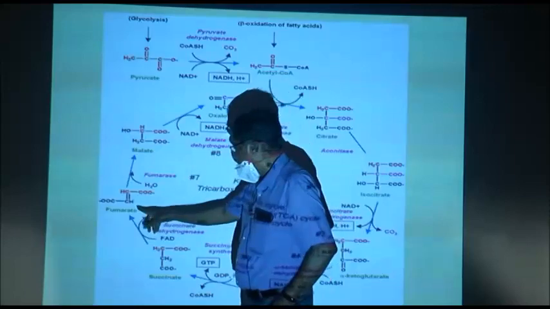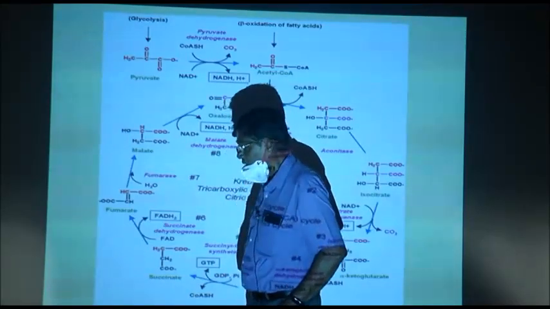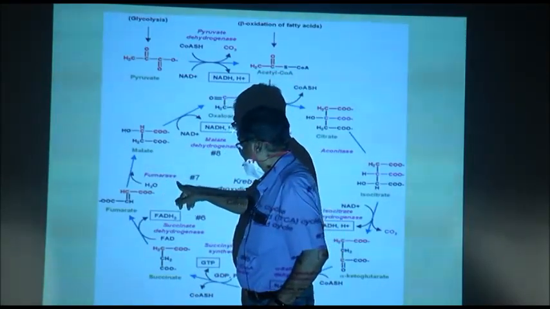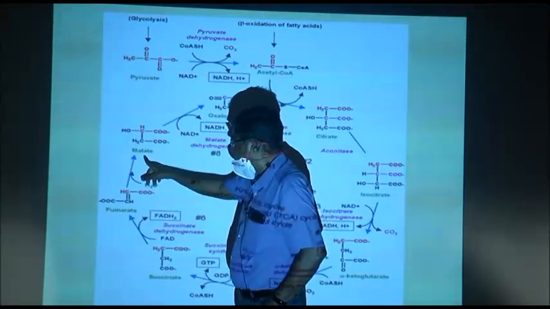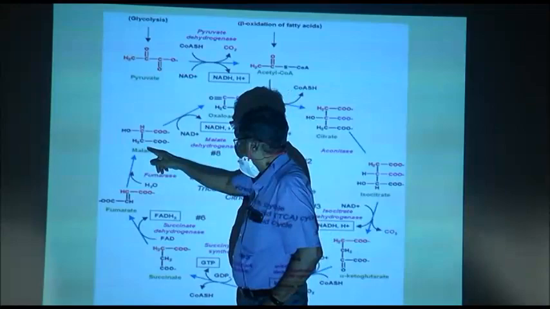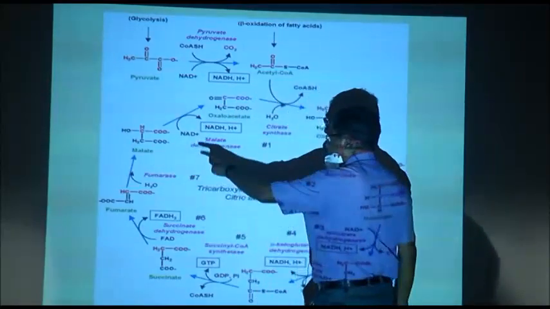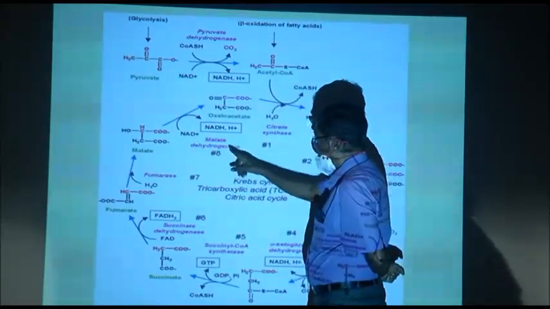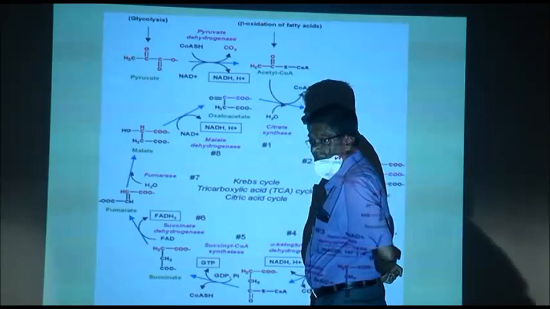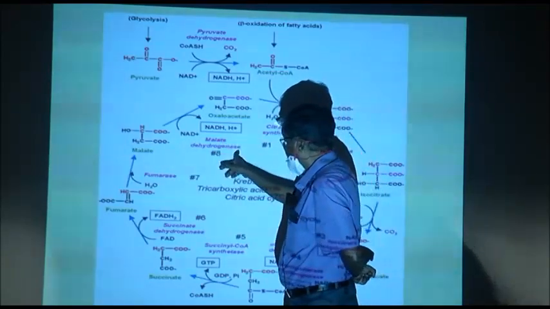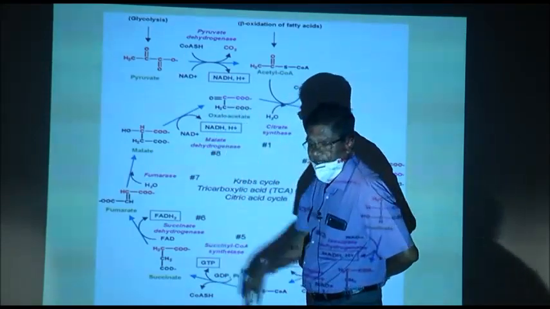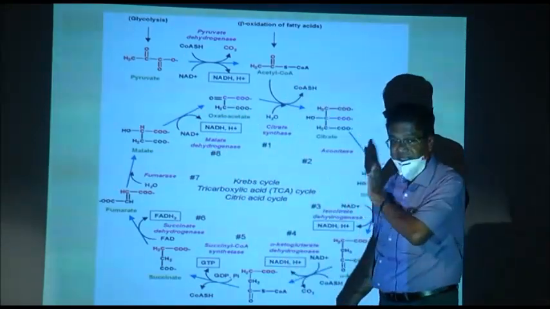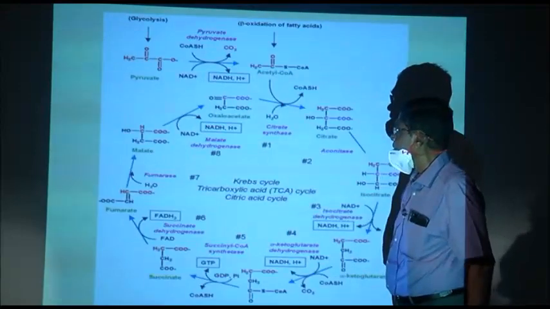Now, this fumaric acid also has 4 carbon. In the presence of fumarase, one water molecule is added and it forms malic acid. Malic acid loses again 2 hydrogen in the presence of malic dehydrogenase, because hydrogen is removed, and oxaloacetic acid is back.